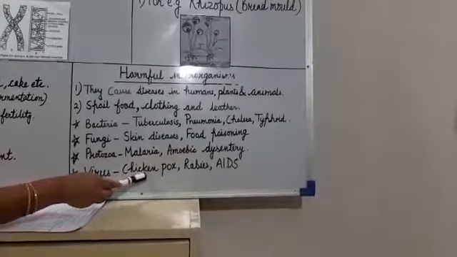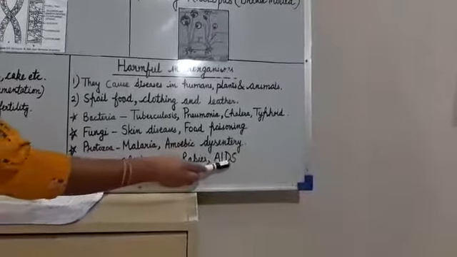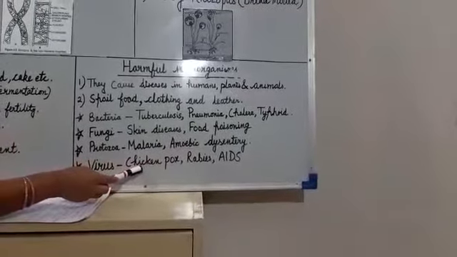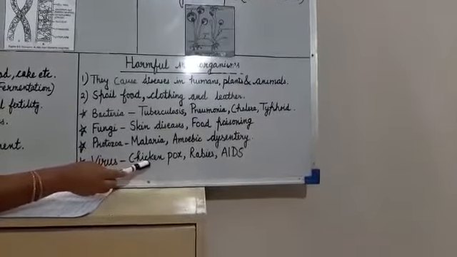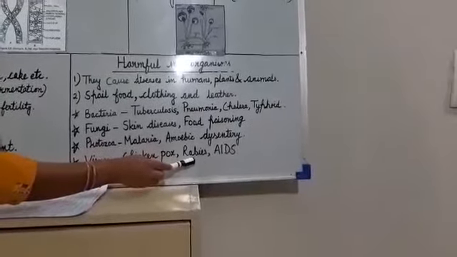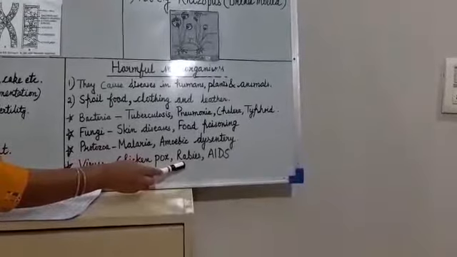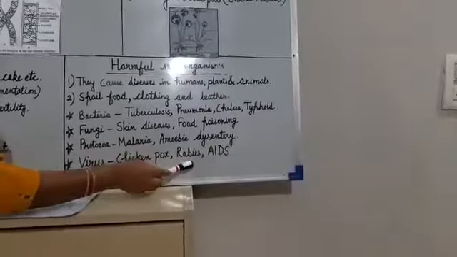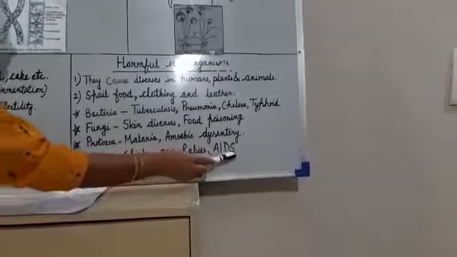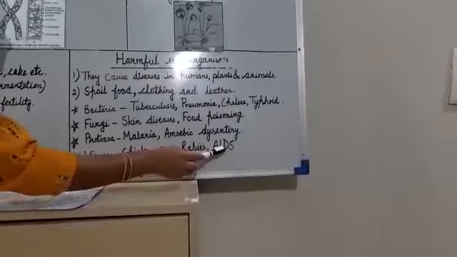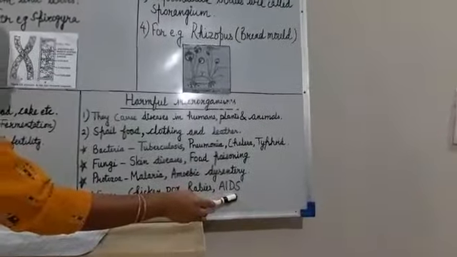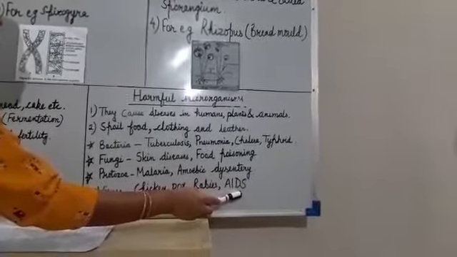Virus causes chickenpox, rabies and AIDS. Chickenpox mainly occurs in children and there are red spots on the body. Rabies is a viral disease and it is caused by the bite of a rabid dog carrying the virus in the saliva. AIDS, the full form of AIDS is acquired immunodeficiency syndrome. It is also a viral disease caused by the HIV virus, human immunodeficiency virus.